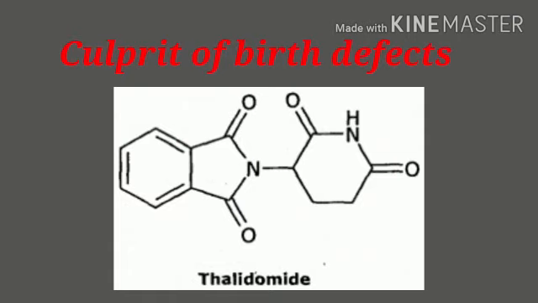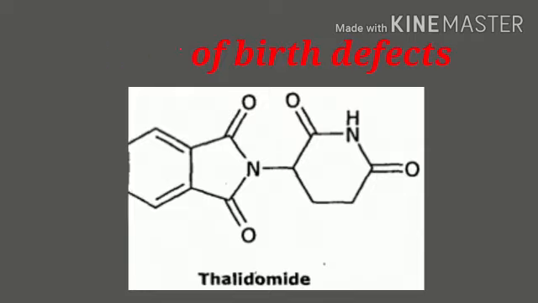The case study was done and the answer was thalidomide. In every case, the mother had consumed thalidomide. So, the culprit of these severe birth defects was thalidomide. But how can a medicine cause such harmful effects? The answer lies in stereoisomerism.